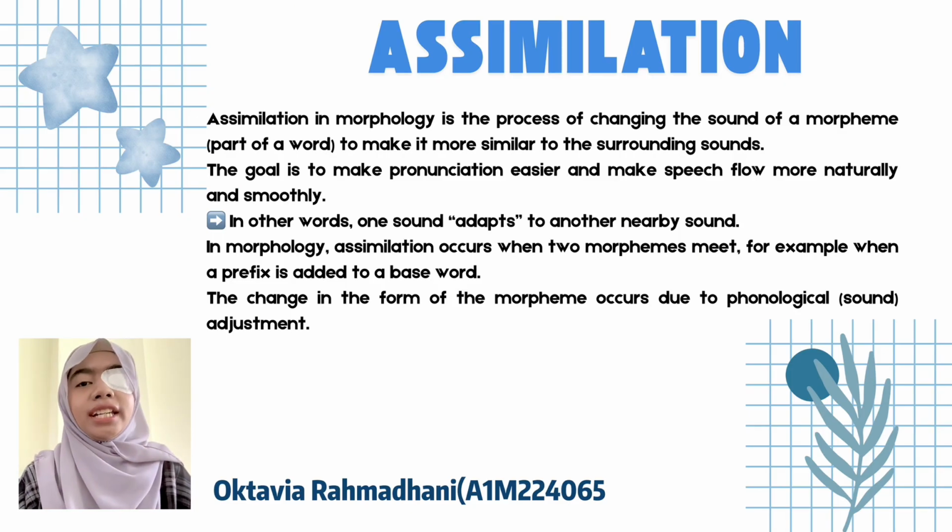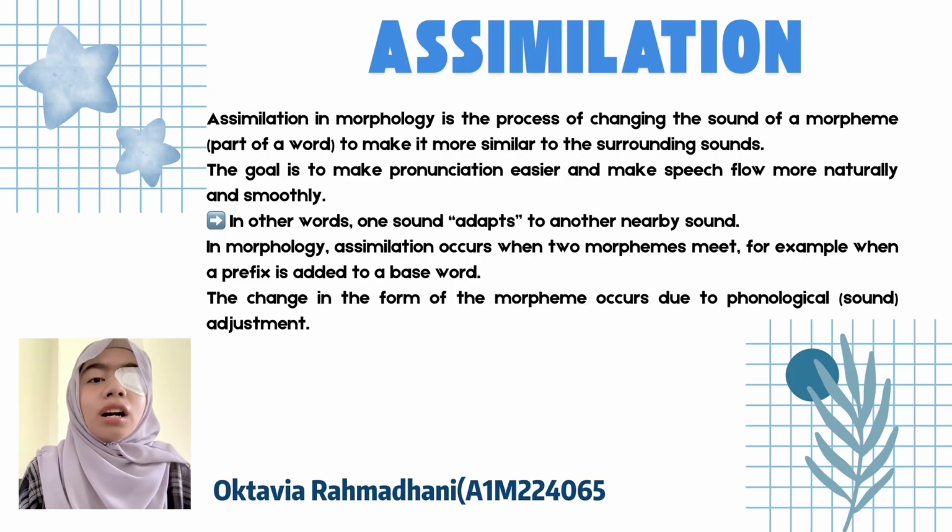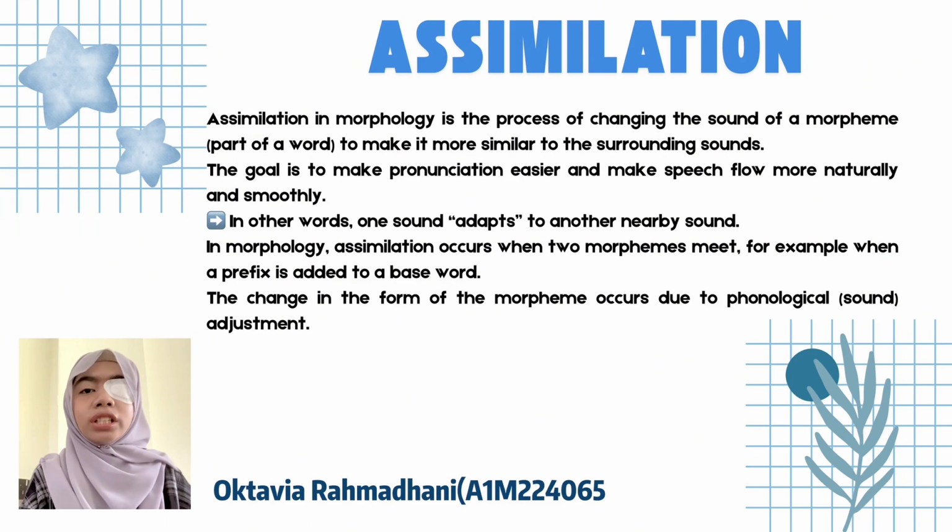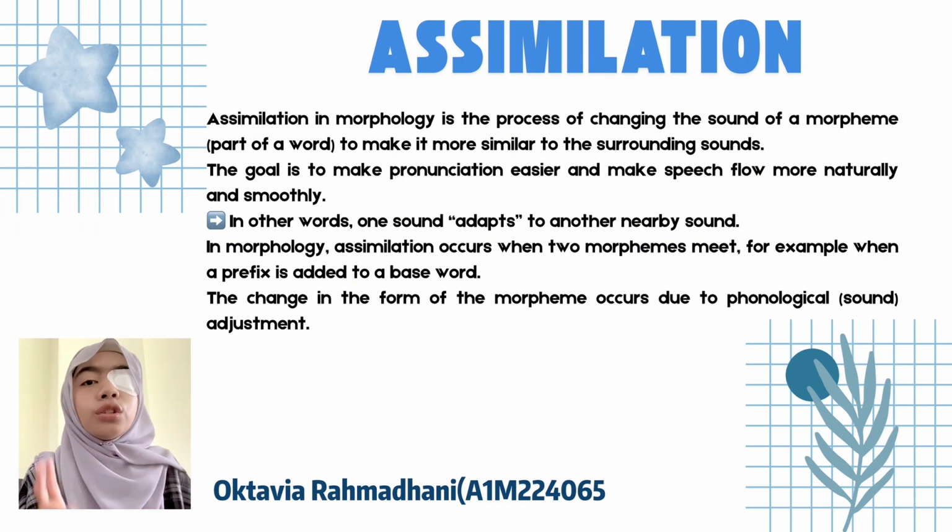Assimilation in morphology is the process of changing the sound of a morpheme, that is, the part of a word, to make it more similar to the surrounding sounds. The goal is to make pronunciation easier and make speech flow more naturally and smoothly. In other words, one word adapts to another nearby sound. In morphology, assimilation occurs when two morphemes meet.